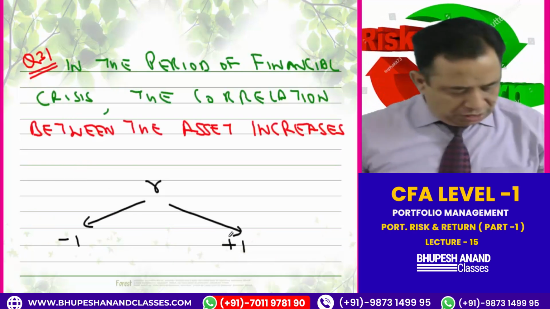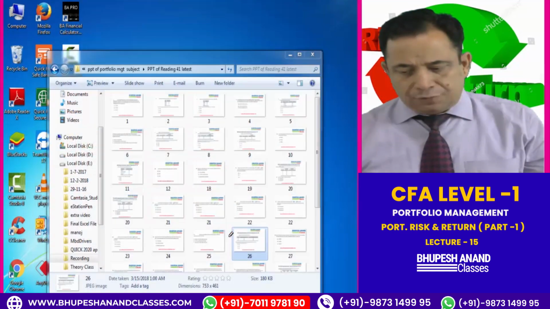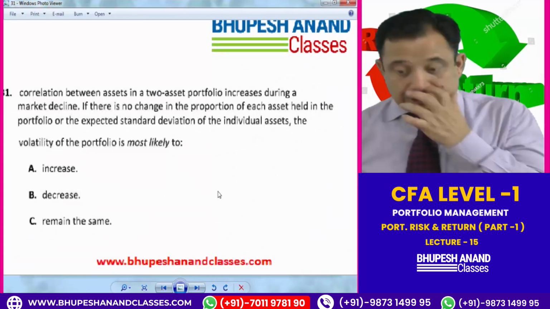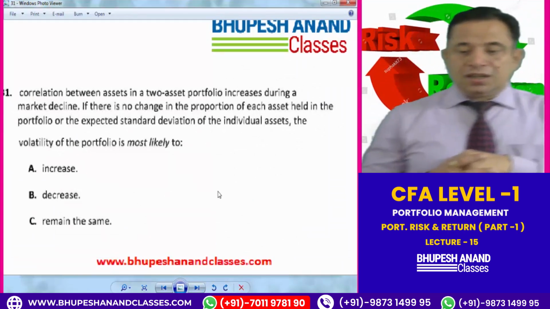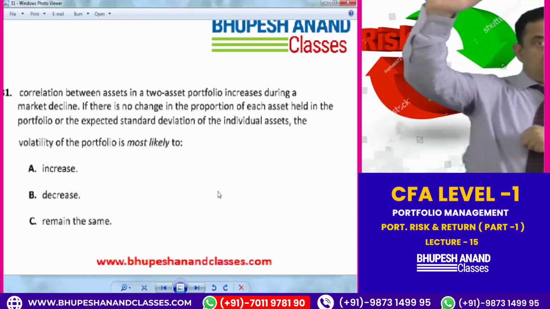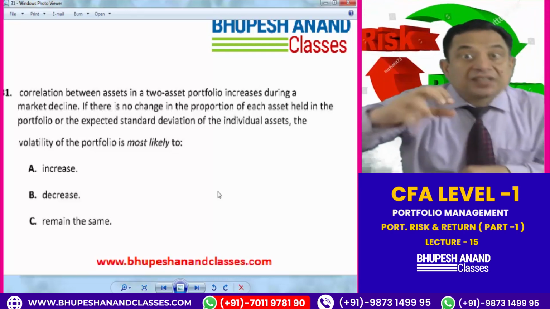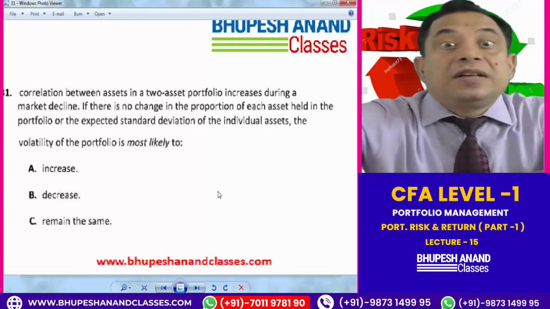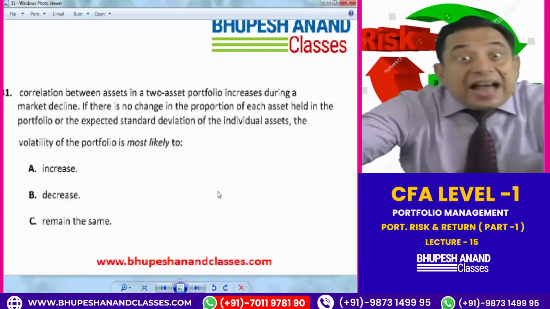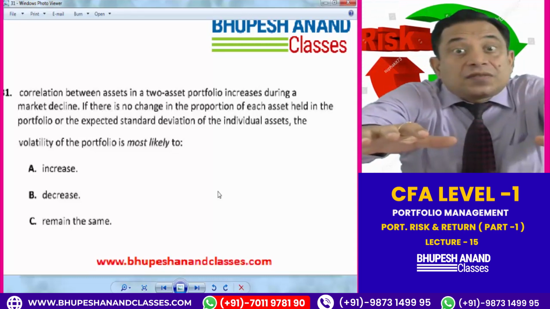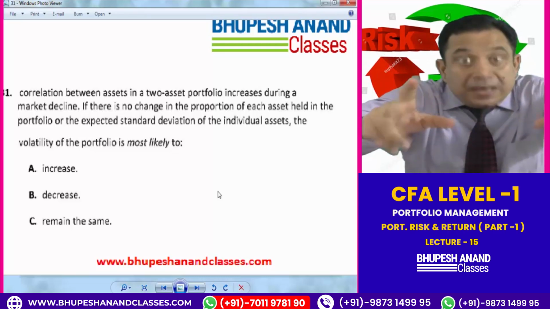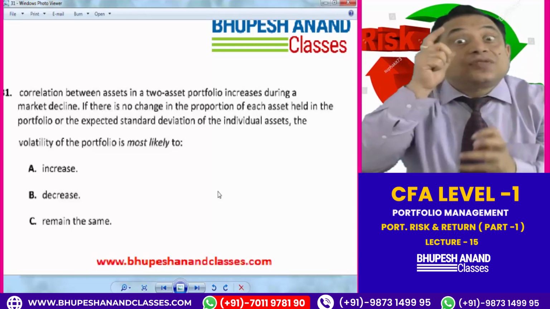So, I am coming to question number 31. In total I have to do 40 questions, and I am at question number 31. Correlation between assets in a two asset portfolio increases during a market decline. Yes, we have done this. In the financial crisis of 2008, the correlation between the assets increased. It means all the assets will decrease, whether alternative assets, equity, or traditional. So they have a direct correlation in case of financial crisis.